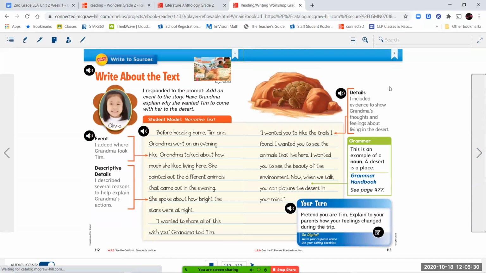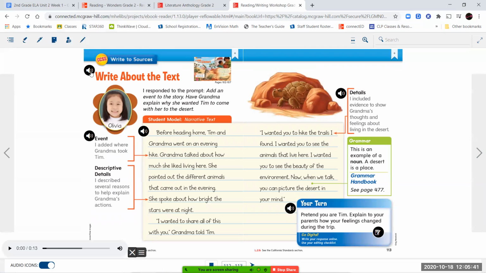So we're going to take a look at this writing passage that's going to go over our grammar where we were talking about nouns. Write about the text. I responded to the prompt, add an event to the story. Have Grandma explain why she wanted Tim to come with her to the desert.